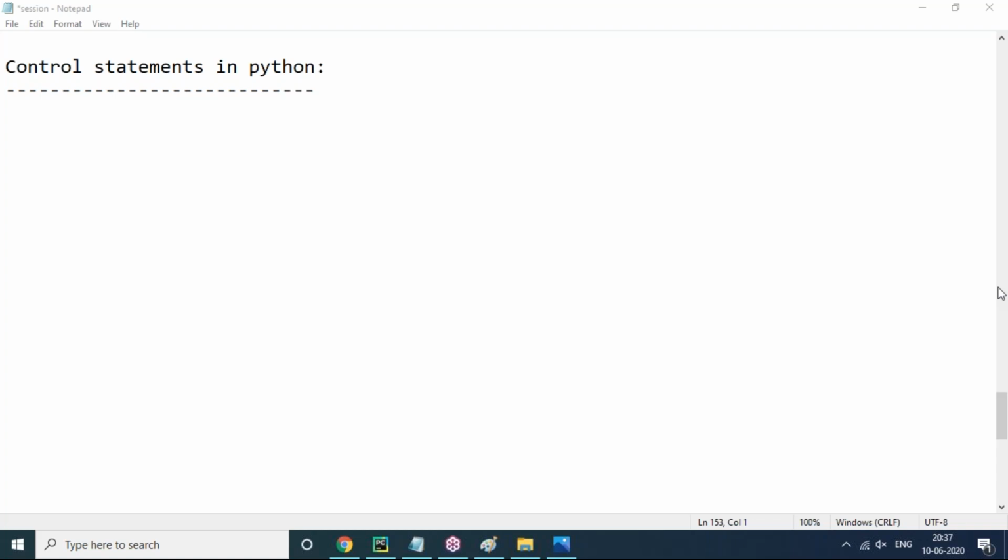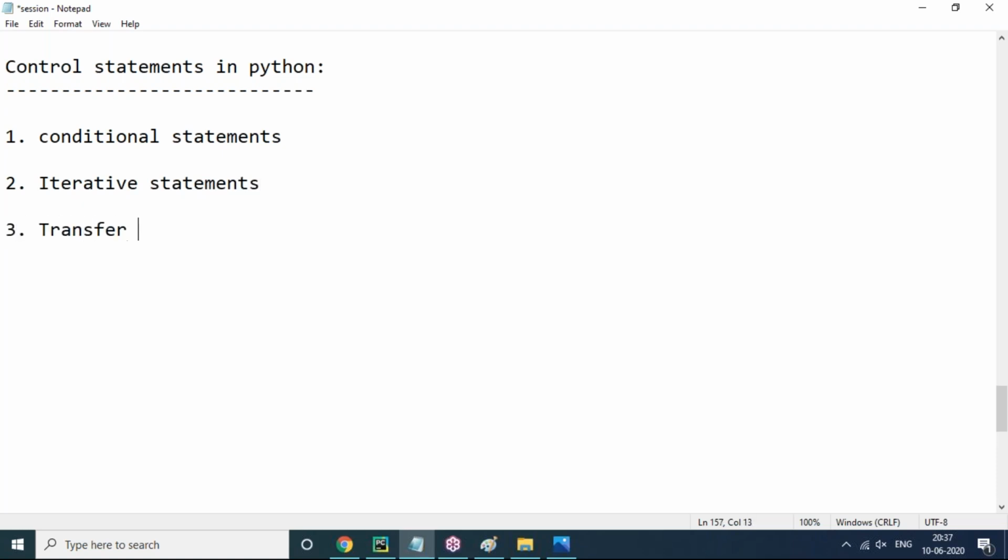In Python, three types of control statements are there. One is conditional statements. Next one is iterative statements. Next one is transfer statements. Yes, all three are different, sir. All are not the same: conditional statements, iterative statements, transfer statements.